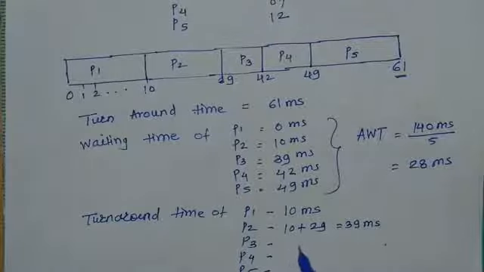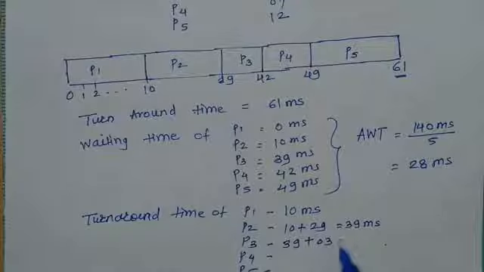For P3 it is 39, which is the waiting time of P3, plus the execution time of P3, that is 42 milliseconds.